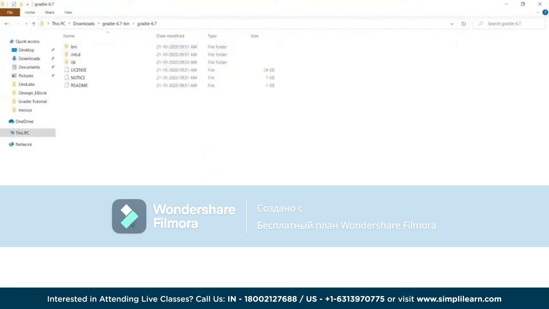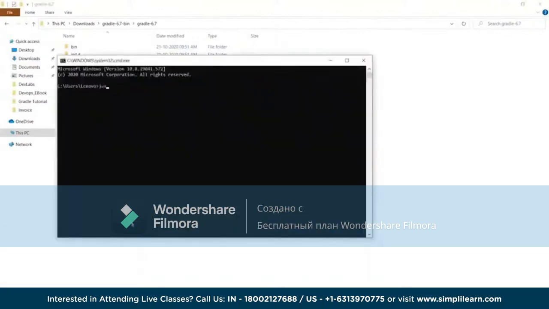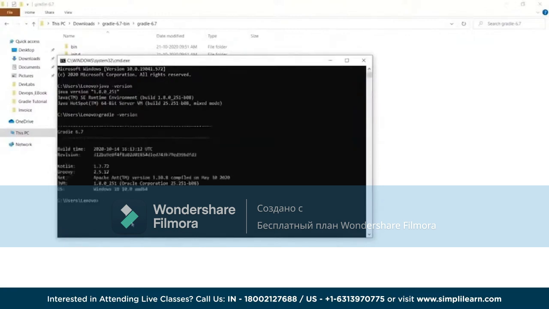Once the extraction is done, you run cmd, then java -version to check the version of Java, and then gradle -version to check the version of Gradle installed. Now you can see that version 6.7 is installed. That's how we perform the Gradle installation on our system.